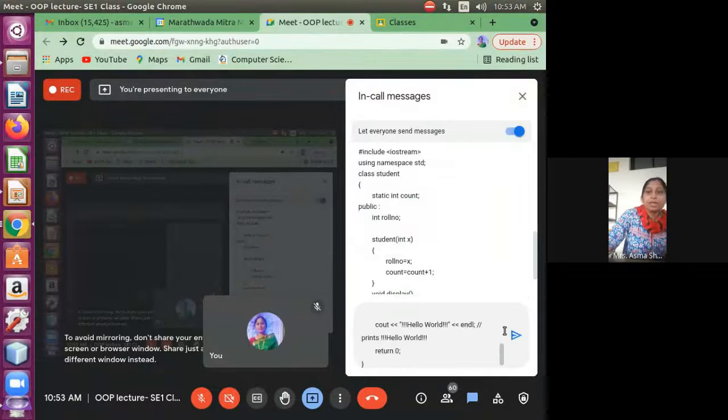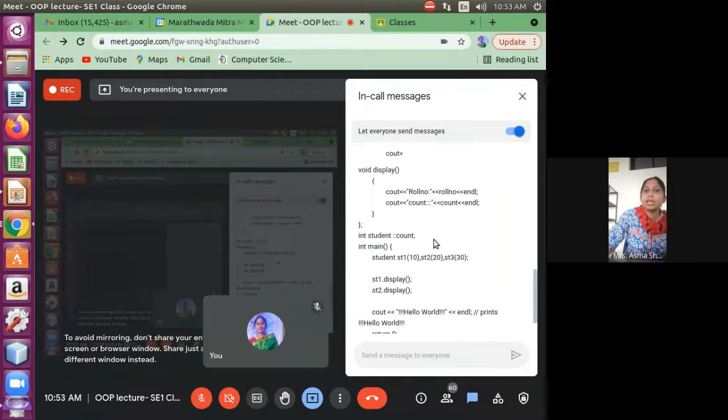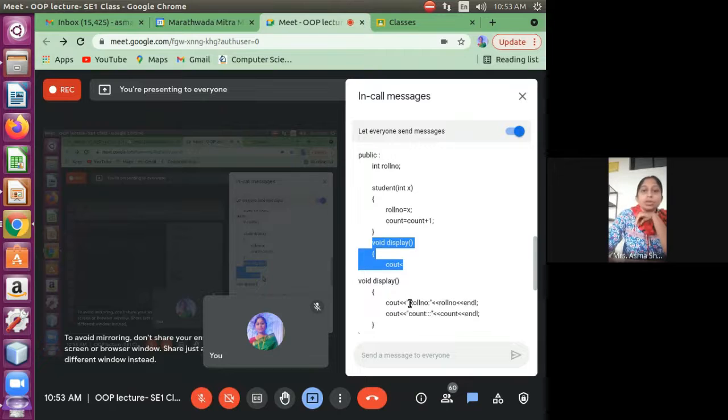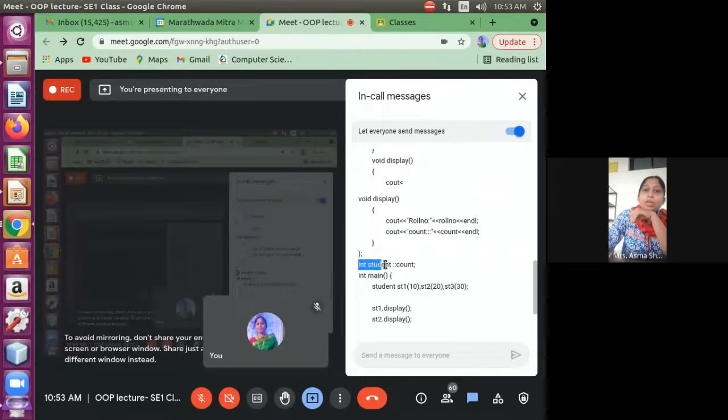Again, I am writing the display. We can get this result immediately. So here is the display function. You can change this code. This roll number we are printing, and this is very important, which we forgot. Because of that, it is not able to access outside the class. This indicates this is the student class count variable, which we declare outside. It indicates the variable is static. We have to declare this outside the class. So this is a very important line.